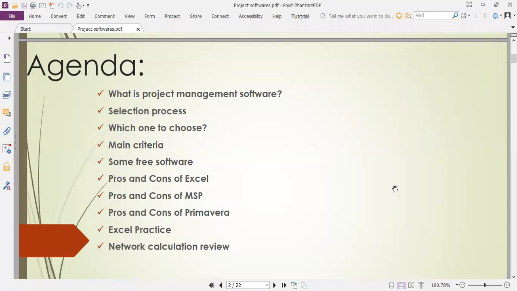If you select some designing software like AutoCAD or CATIA for your construction purpose, then also there are certain criteria. In one of the software, good dimensioning is possible, some 3D shapes are given easily, and in some cases it is user friendly. So criteria are there. What are the different criteria? Some free software is also available in the market.